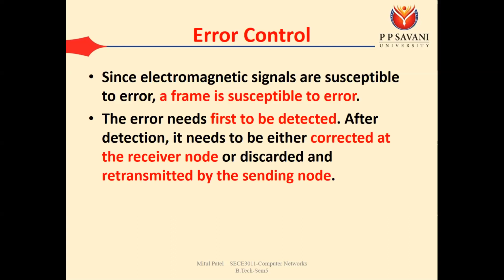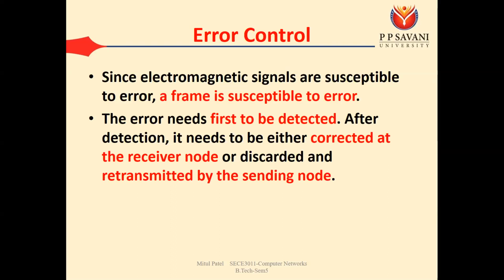Okay, and sometimes there are error correction mechanisms too. The receiver has some algorithms by which it can correct the errors itself. For error detection we have various mechanisms like vertical redundancy check, longitudinal redundancy check, CRC (cyclic redundancy check), and checksum. So all these types of mechanisms we have to learn for error detection.